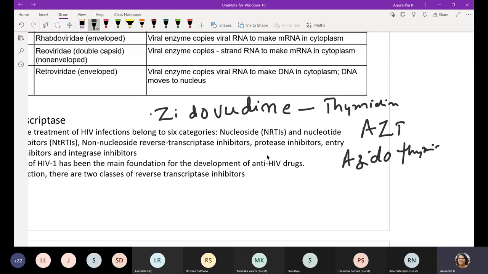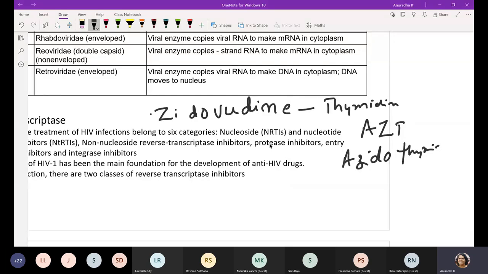So the mechanism of antiviral action here is through competitive inhibition and chain termination. All these enzymes terminate the reaction with competitive inhibition. Zidovudine has greater affinity with reverse transcriptase enzyme, and it acts like a natural substrate, binding to the reverse transcriptase enzyme and blocking it.